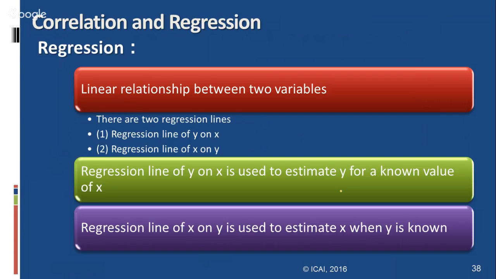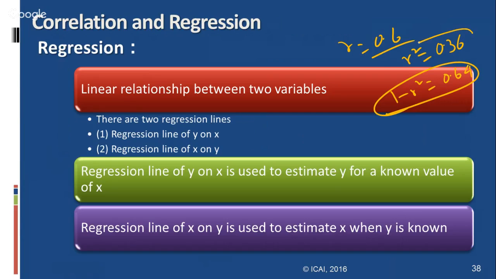Suppose the R value 0.6 is given. If you want to find the coefficient of determination, that is the R square value, that is 0.36. Then 1 minus R square is 0.64. This is the coefficient of non-determination, and this is the coefficient of determination. These are the simple calculation formulas.